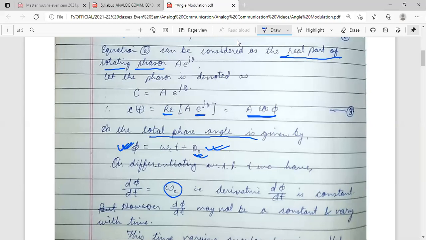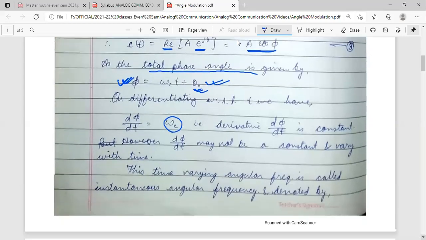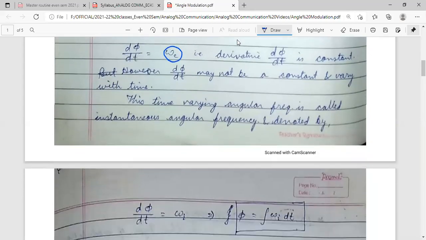However, d phi by dt may also not be a constant and may vary with time. So at this particular time, this time varying angular frequency is called the instantaneous angular frequency. This frequency will change at different instants of time. So it's called the instantaneous angular frequency, and it is denoted by d phi by dt is equal to omega I. So this is the instantaneous angular frequency of the signal.